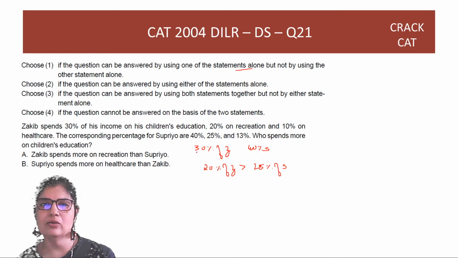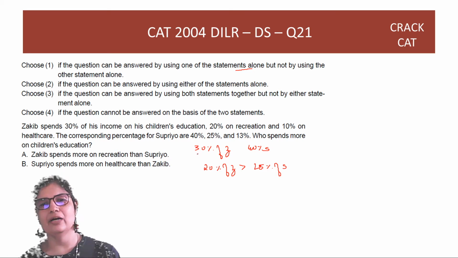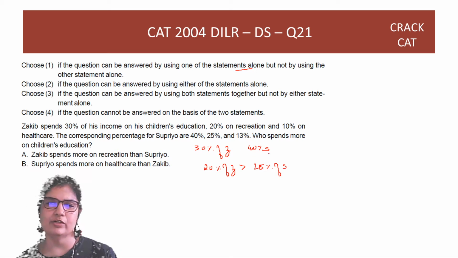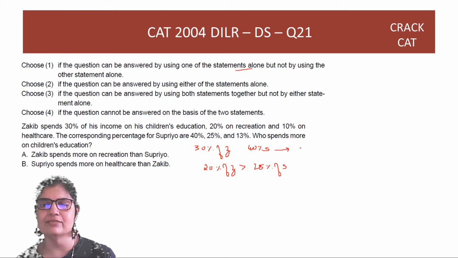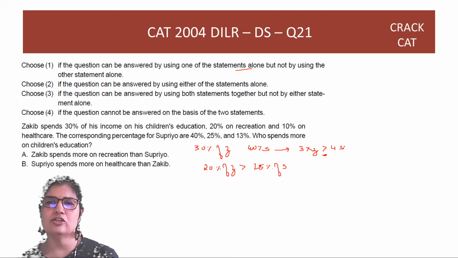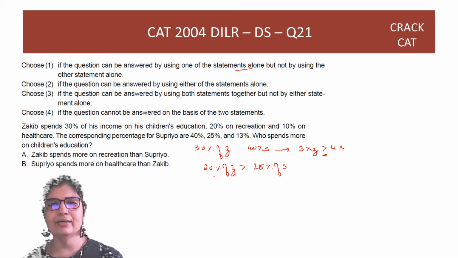I need to compare two numbers that are in the ratio 3:4, right? So if I want to find out is 30% of Z greater or 40% of S greater, it's the same as finding whether 3Z is more than 4S or less than 4S, right? It's basically comparing two numbers that are in the ratio 3:4. Now here the ratio is 4:5.